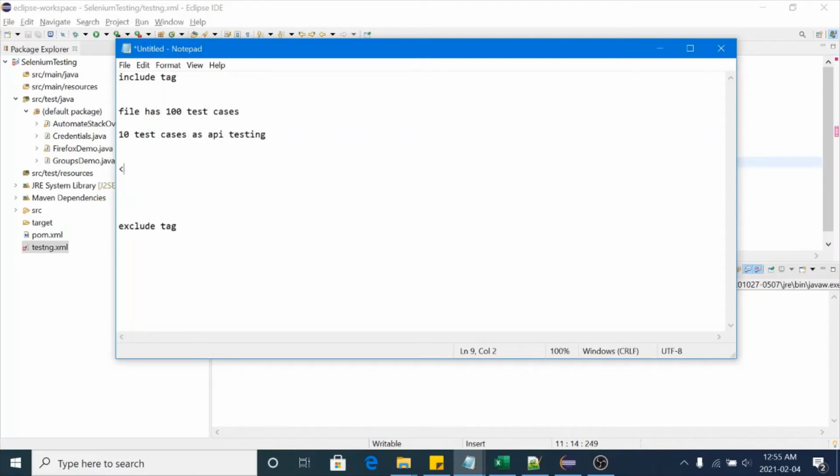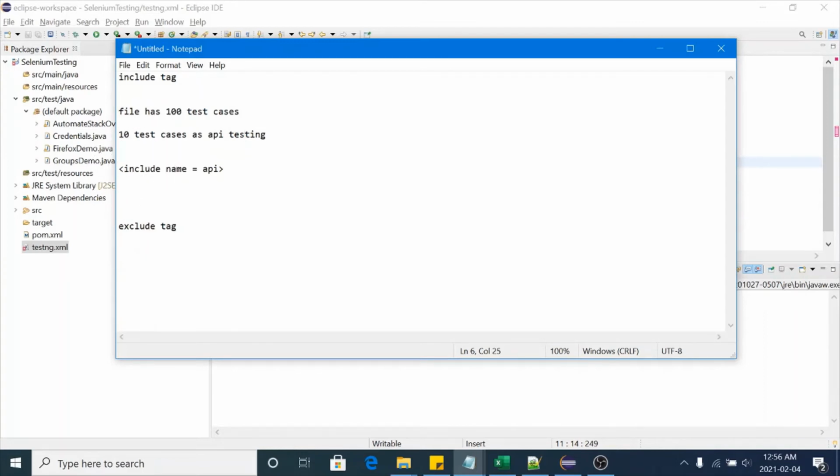If you run with the include tag, include name is equal to API, then in the case of include, it will only execute these 10 test cases of API testing.